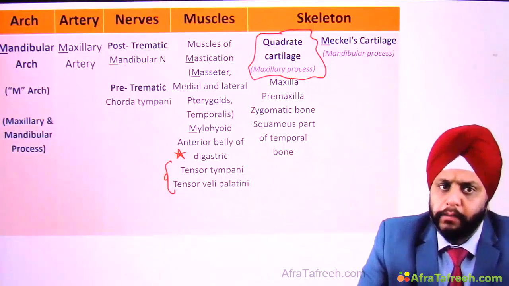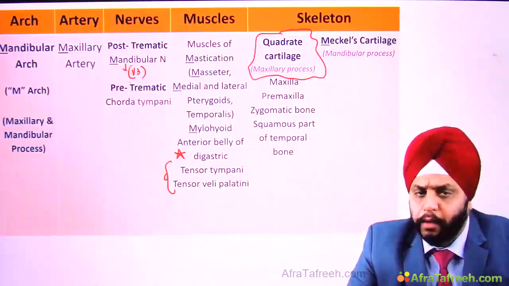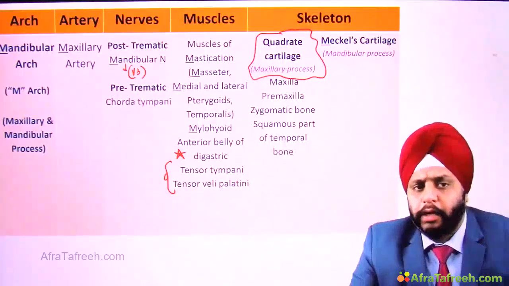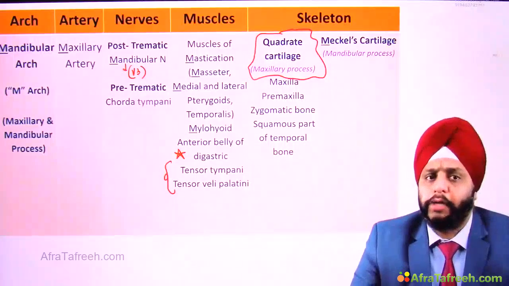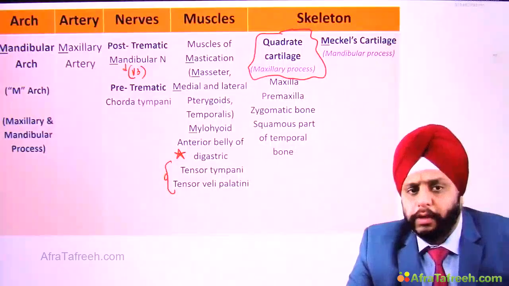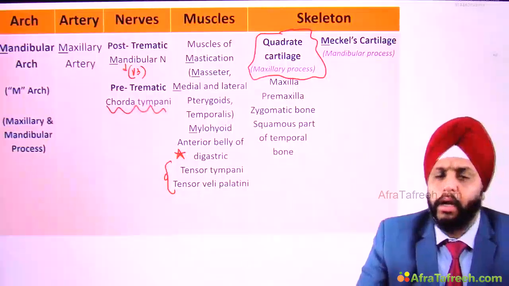Mandibular nerve is a branch of the trigeminal nerve, so we write it as V3. It is the third branch of the trigeminal nerve, the fifth cranial nerve. Nerve of the first arch, the answer is mandibular nerve. Post-trematic nerve of the first arch, again the answer is mandibular nerve. Pre-trematic nerve of the first arch, then your answer changes to chorda tympani.